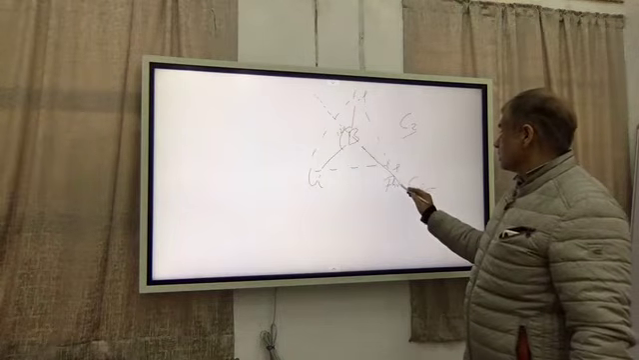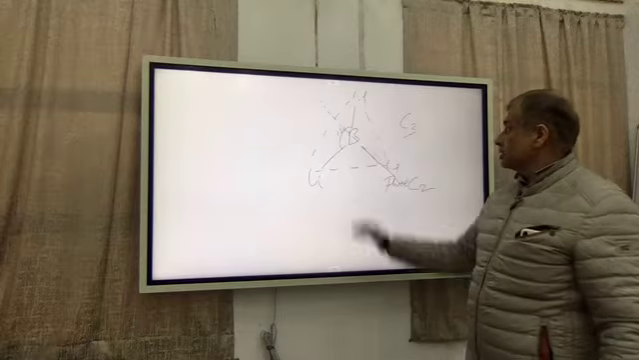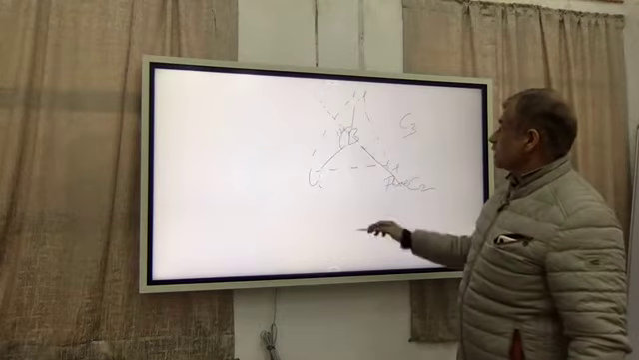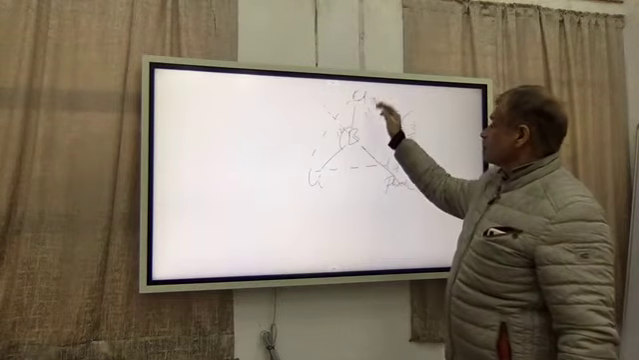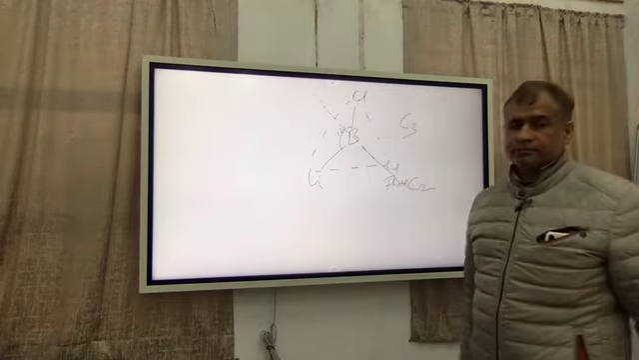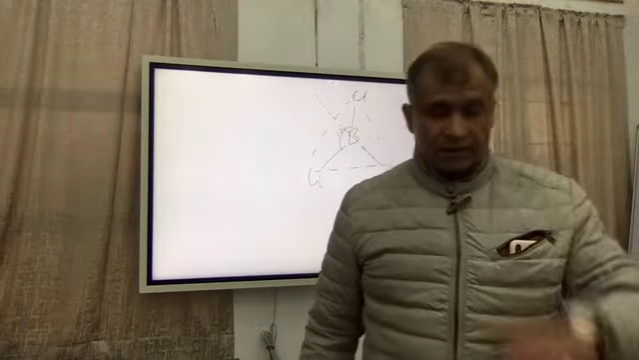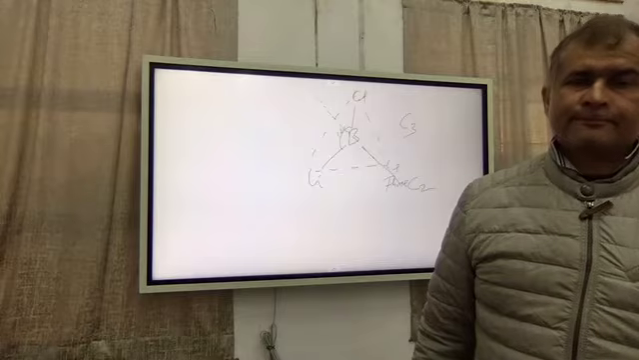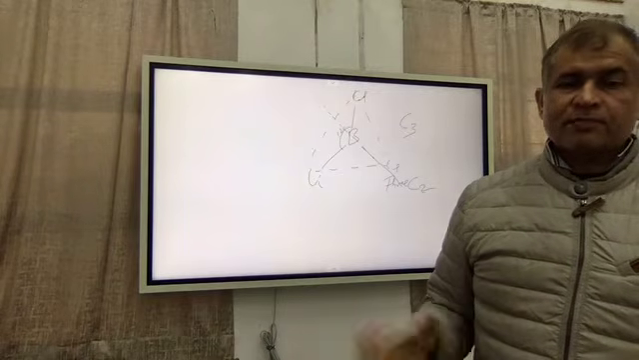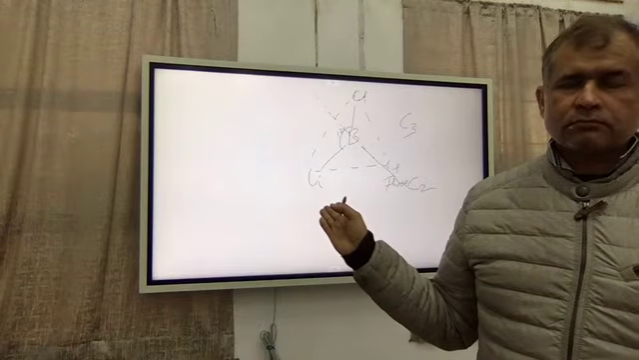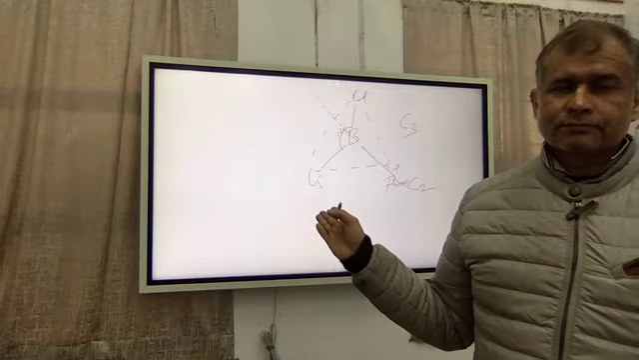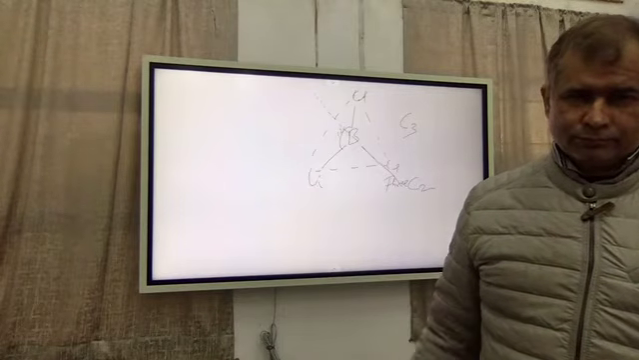What? 3. This is one C2 axis, this is the second C2 axis, and this is the third C2 axis. So it contains 3 C2 axes. So the total number of axes present in this body is 1 C3, 3 C2.